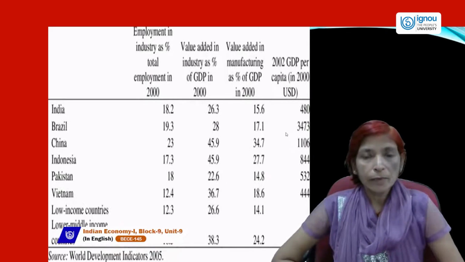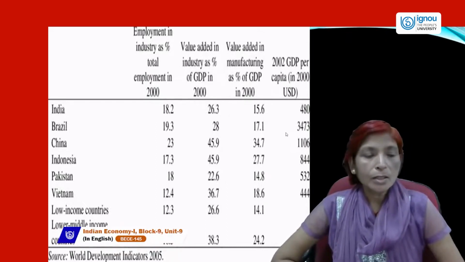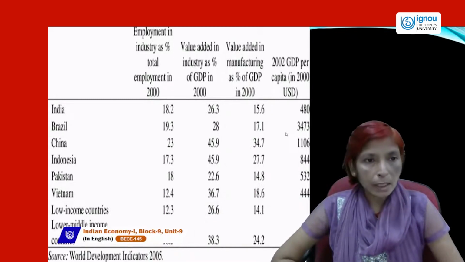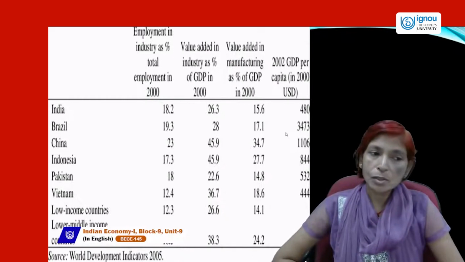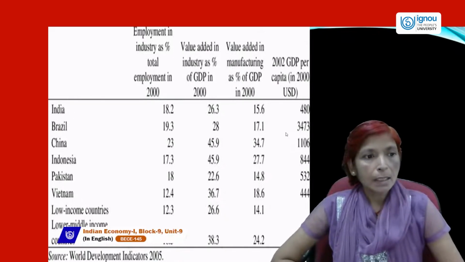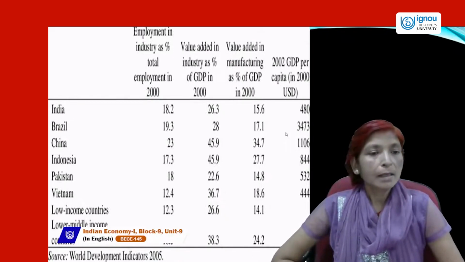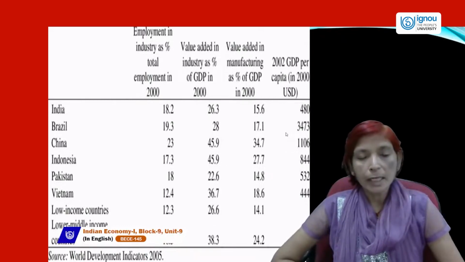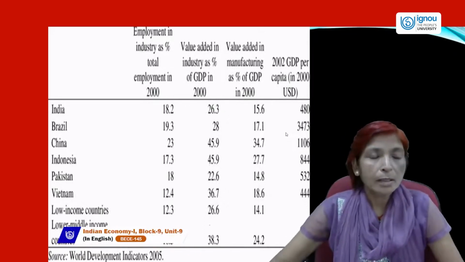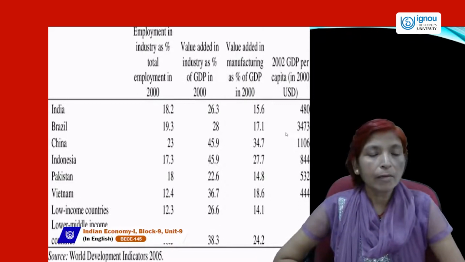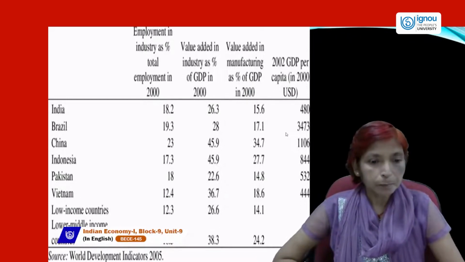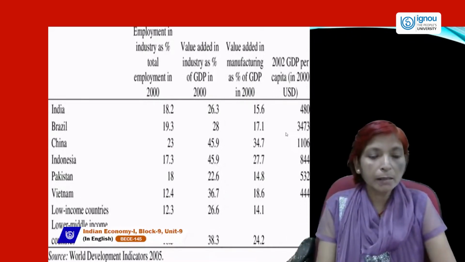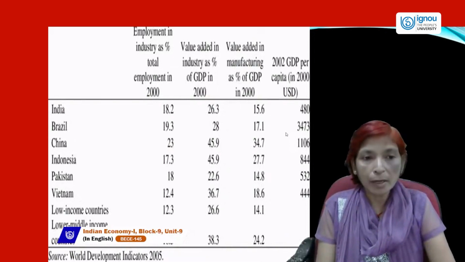From this table, we can say that the country providing the most employment opportunities is China. After that, Brazil is second. In India, the rank appears third, at 18.2. It means India is providing employment opportunities at the level of 18.2%, while lower middle income countries provide 18.5%, which is higher.